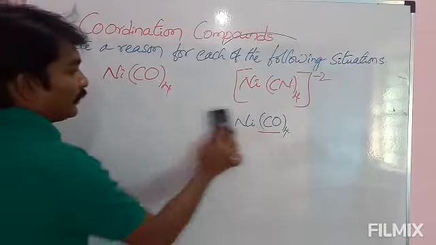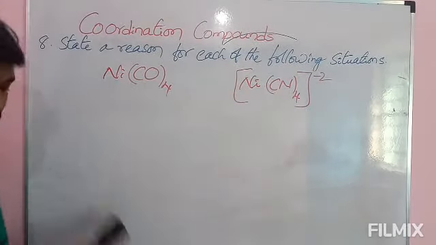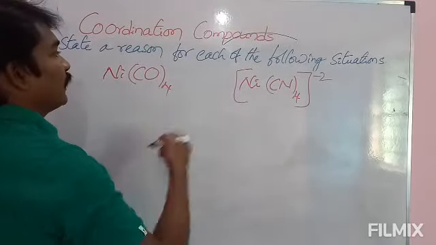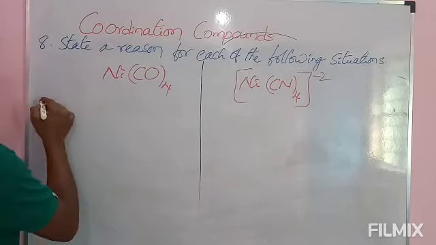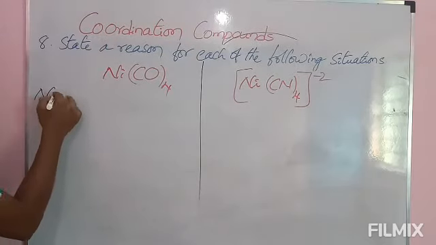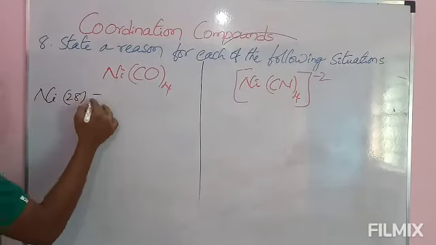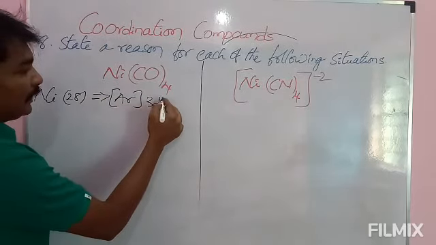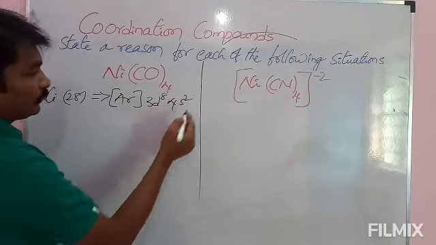See here, first we will write the electronic configuration of nickel. Here carbonyl is neutral molecule. That's why here nickel is in neutral state. Nickel 28, with respect to argon 3d8 4s2.